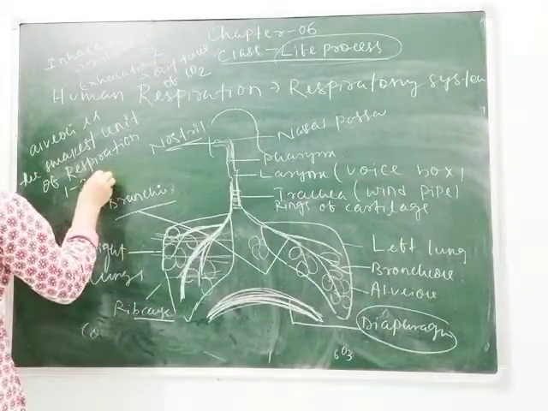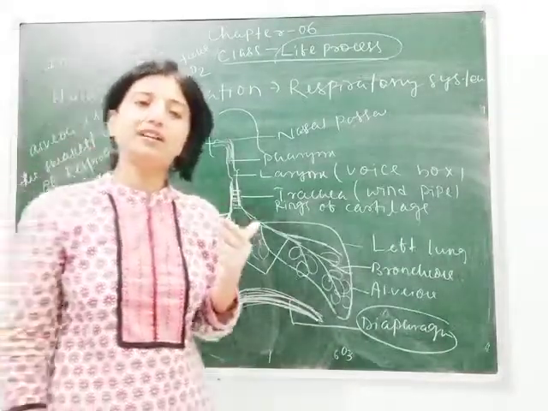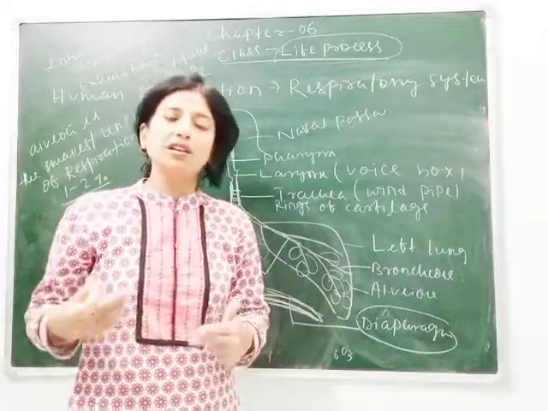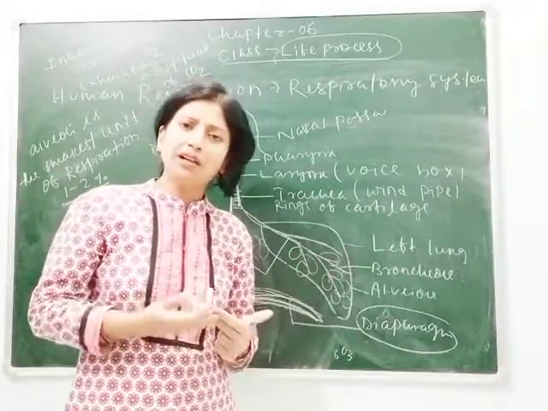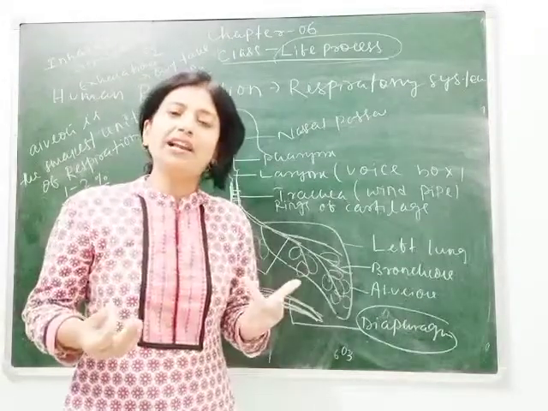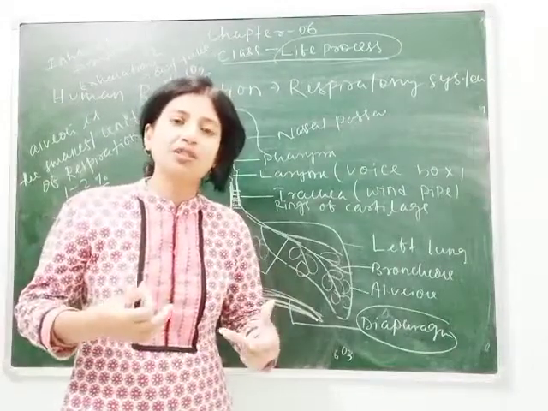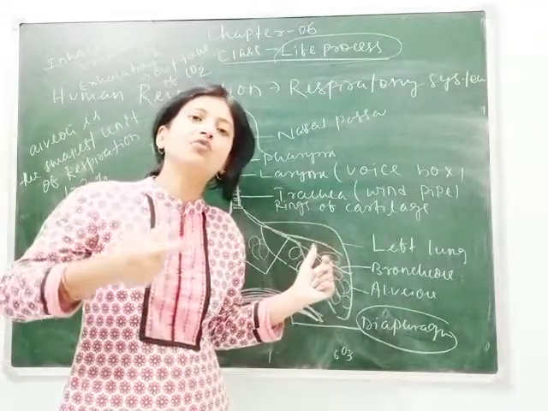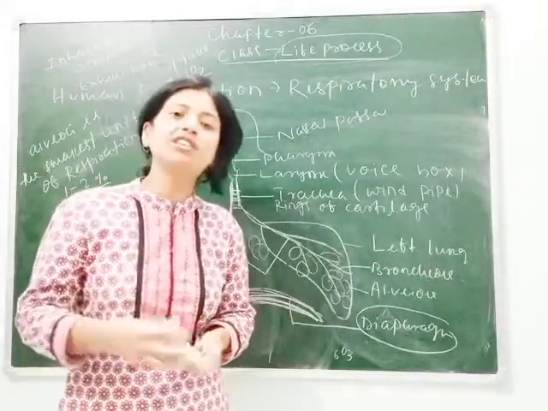Out of millions of alveoli, only 1 to 2% are working. The rest of the alveoli are not working properly, due to which our lifespan is not so long. But 500 years, 1000 years ago, people lived more than 100 or 200 years, because the more the alveoli, the more the intake of oxygen, and the more the oxygen, the smoother our life process. The alveoli are getting damaged or closed due to pollution. That's why only 1 to 2% of alveoli are able to receive oxygen.